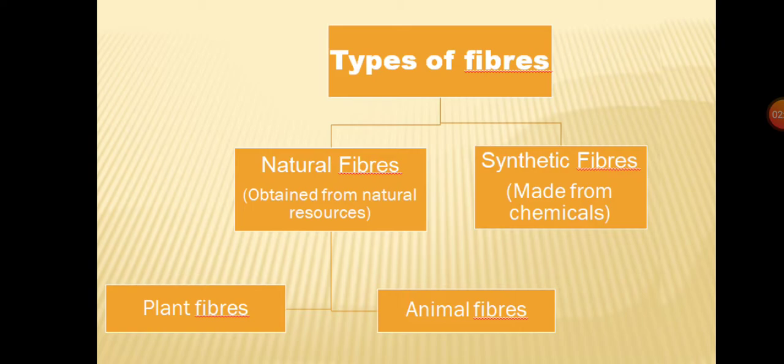Fibers, on the basis of the sources from where they are obtained, are divided into two groups, that are natural fibers and synthetic fibers. Natural fibers are the fibers which are obtained from natural resources, whereas the synthetic fibers are made up of chemicals in factories. Other than that, natural fibers are also divided into two categories, that are plant fibers and animal fibers. As the name itself makes clear, plant fibers have their origin in plants. They are obtained from different plants, and animal fibers from animals.